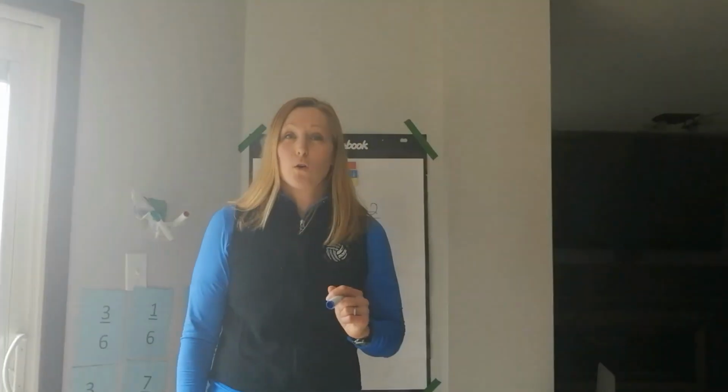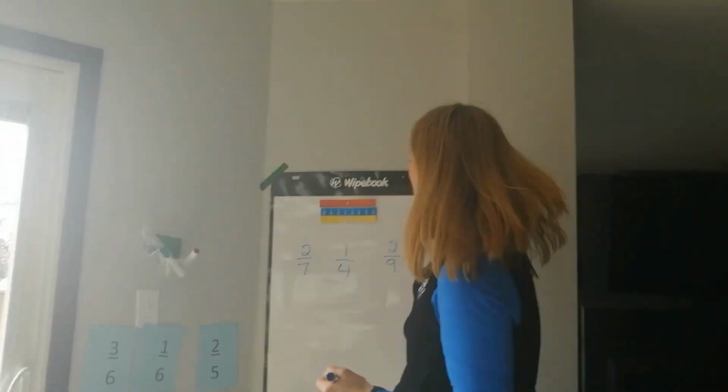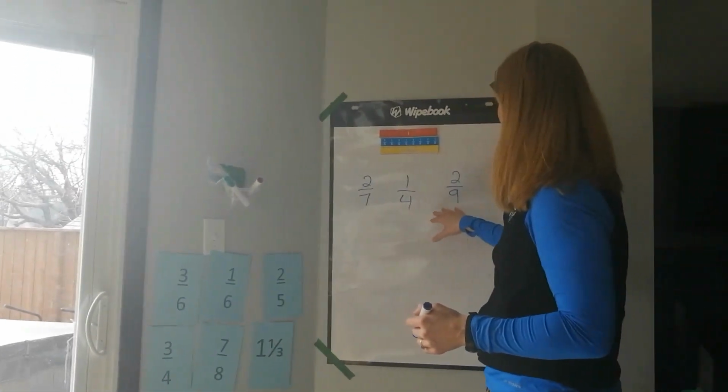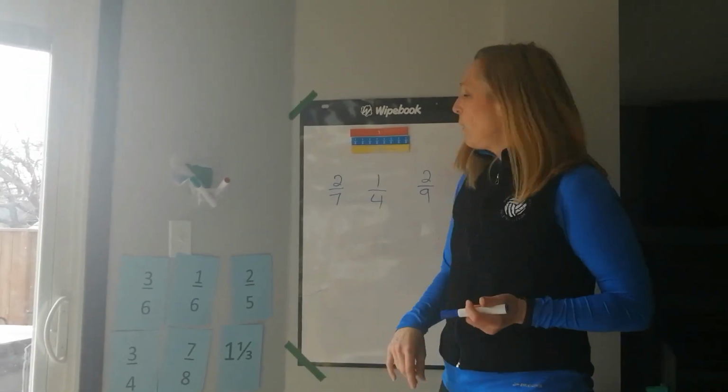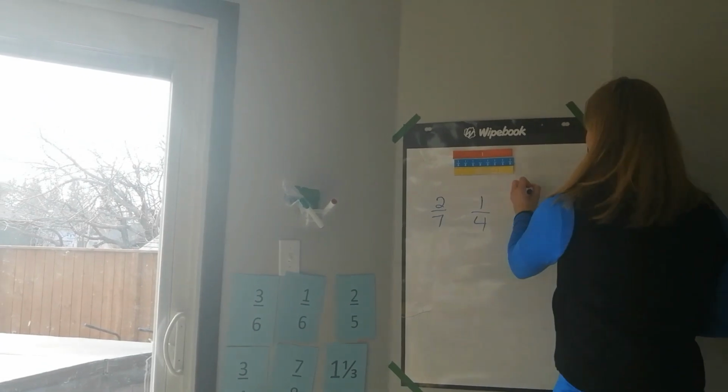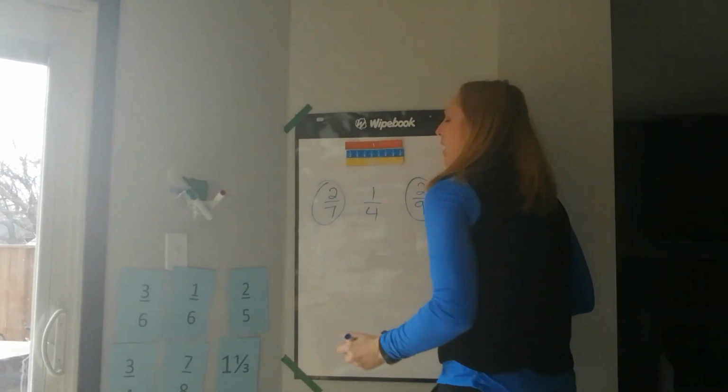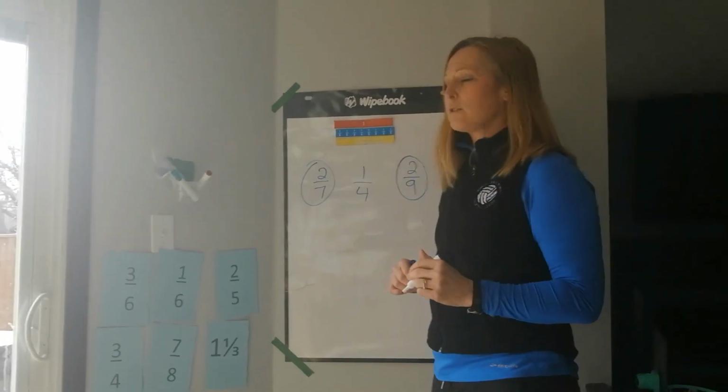All right, for these next 3 questions, we got to be real crafty and clever in our thinking. And what I'm looking for is for you to explain your thinking and show me what order the fractions belong in. So I've got 2/7, 1/4, and 2/9. Well, if I look at this, I'm going to start with these 2. And I remember back to the rules we looked at earlier.